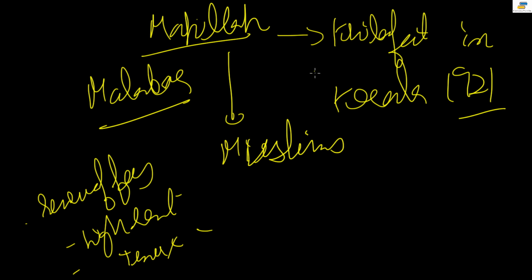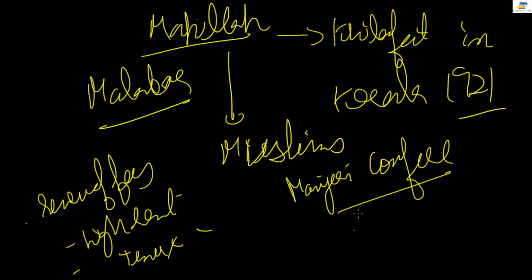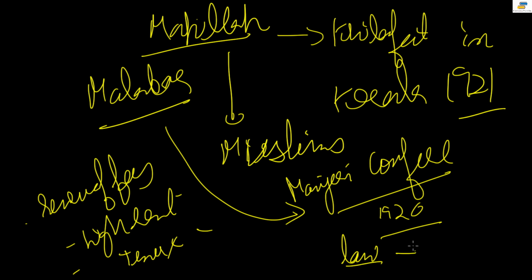So the Manjeri conference was held over here. It is related to this movement. The word Manjeri conference is related to Mappilah. The impetus for resistance came first from the Malabar district Congress conference, which was held at Manjeri in 1920. That is how the Manjeri conference is known. From there the real movement started, but the movement really got hold only in 1921. This conference supported the tenants, and they demanded legislation. They started asking for a law to regulate the landlord and tenant relationship.